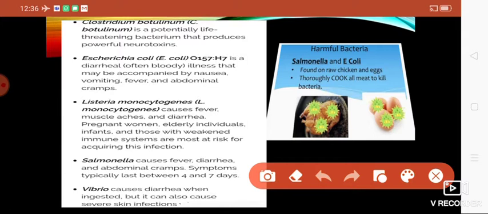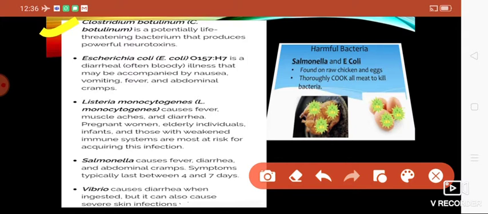Now children, let's learn about a few microorganisms which can cause disease. First, we are talking about bacteria. Here comes Clostridium botulinum. It will spoil our food. If we eat the food, we will suffer from different kinds of diseases.